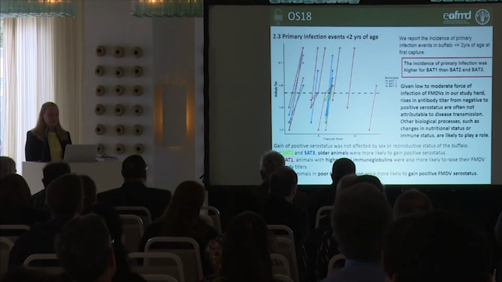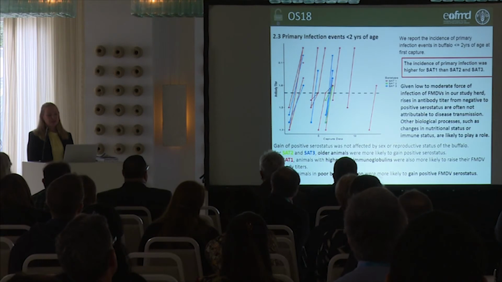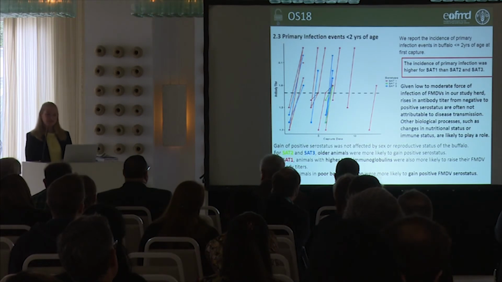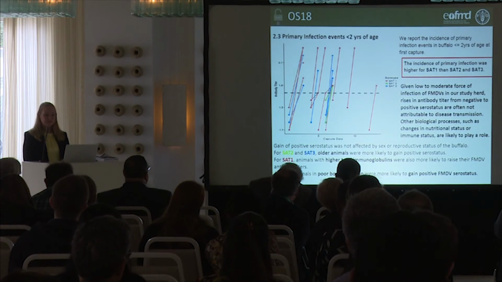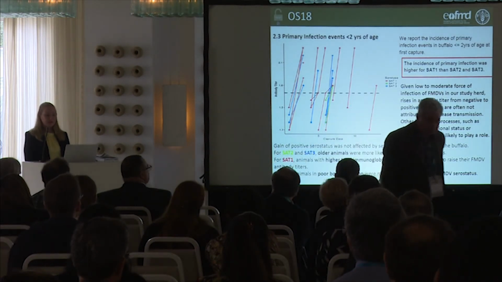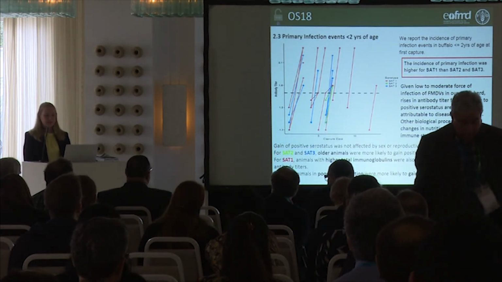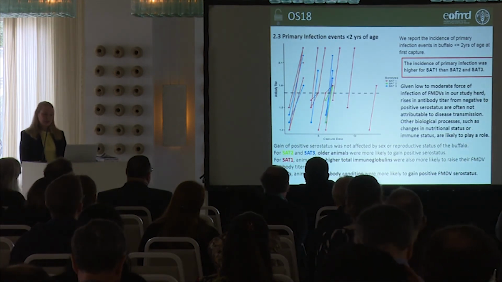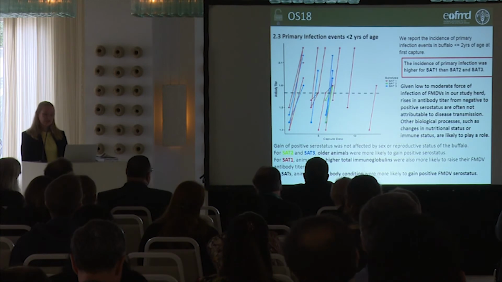The primary infection events of animals below the age of 2 years were analyzed, and it was shown that the incidence of primary infection was much higher for SAT1 than SAT2 and SAT3 viruses. And given this low to moderate force of infection in our herd, rises in antibody titer from negative to positive are often not attributed to disease transmission. There were other biological processes, such as changes in nutritional status or immune status, that played a role.